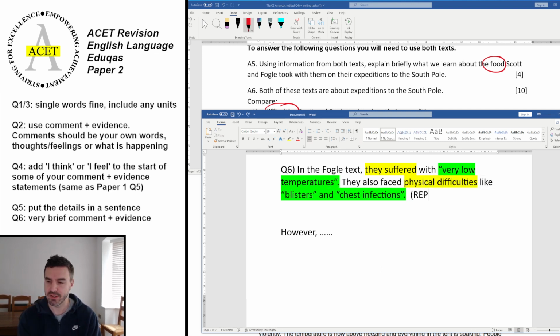Now, you need to repeat that idea. This is a 10-mark question, so you want to make sure that you've covered at least 5 things for each text, bearing in mind that you might get some of them wrong. And then you're going to start a new paragraph and say, however, in the Scott text, they, and then we're going to make sure we say things like, you know, faced howling blizzards, for example. And that would get you a mark for that one.